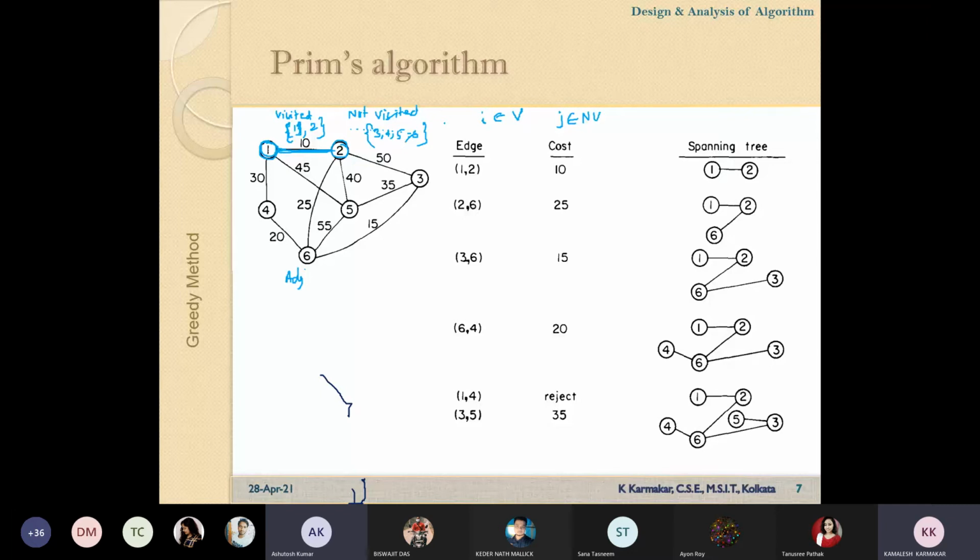So it will go to vertex number 6. My question is, will you check the distances from vertex 1 or from vertex 2 only? Vertex 2 only, sir.